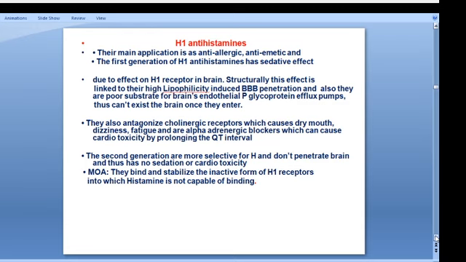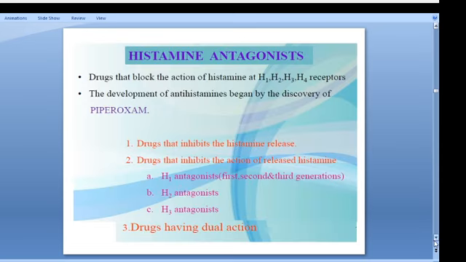That's why for any allergic reaction, instead of Avil or Phenergan, you are using cetirizine. Why? Because of this. The mechanism of action is that they bind and stabilize the inactive form of the H1 receptor, so histamine is not capable of binding. So, histamine antagonists.